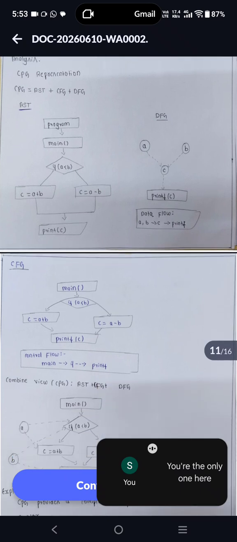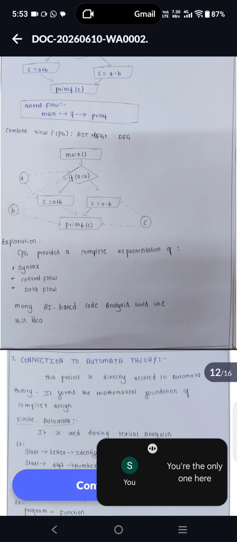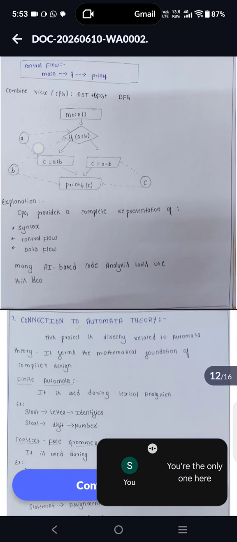The AST, DFG, and CFG are combined, and the CPG provides a complete representation of syntax, control flow, and data flow. Many AI-based code analysis tools use this idea.